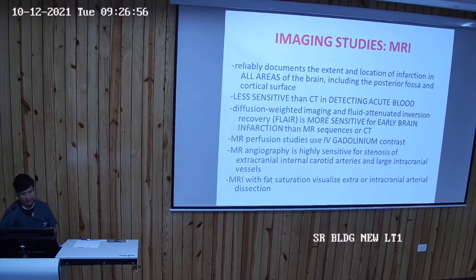And MRI perfusion studies use IV gadolinium contrast, and MR angiography is highly sensitive for stenosis of the extracranial internal carotid arteries and large intracranial vessels. So apart from the conventional MRI, we can go for MR angio also. And MRI with fat saturation visualizes extracranial or intracranial arterial dissection.